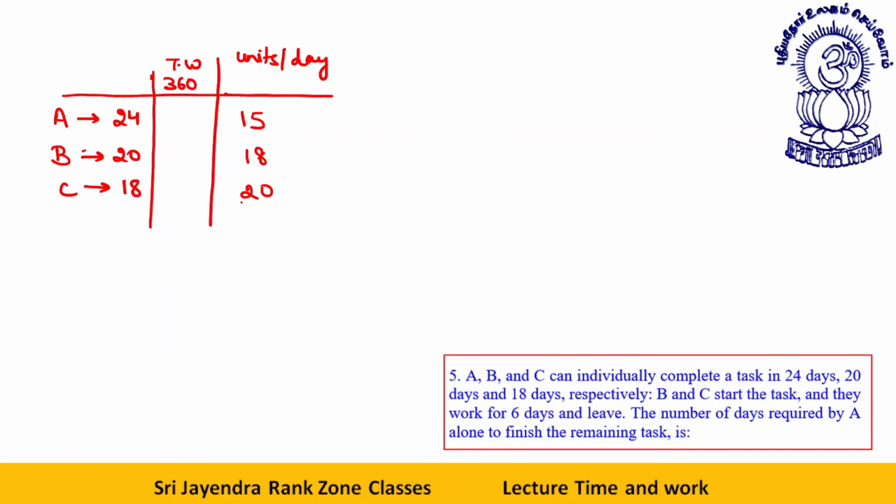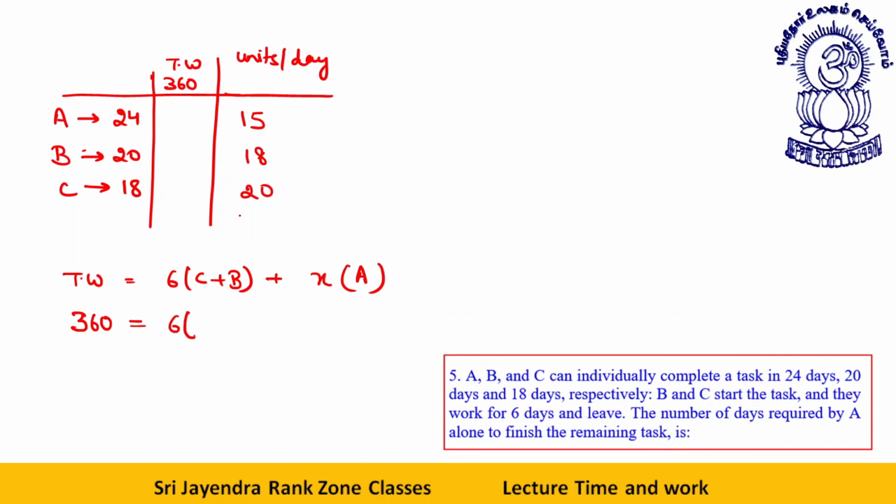Now, B and C start the task and they work for 6 days, the number of days required by A alone to finish. How is the total work being finished? Total work finished is, for the first 6 days, B and C are there, later it is A alone. Okay, now the total work is 360 units.